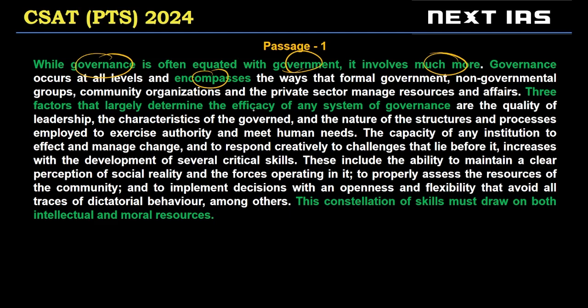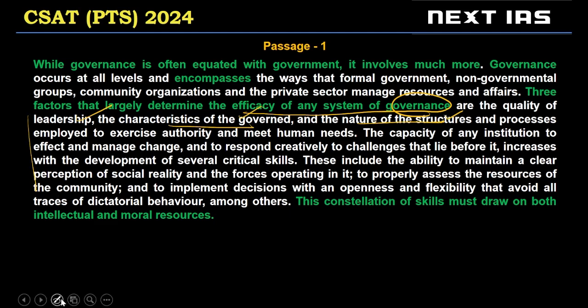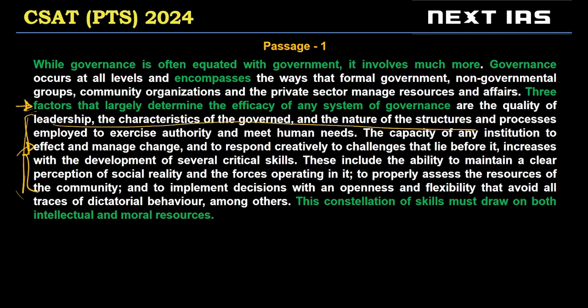Three factors determine the efficacy of any system of governance. Now the author is talking about which three factors lead to efficient governance, and these are mentioned here. Leadership, characteristics of the governed, and nature of the structure. If you notice, I haven't really marked these words, right? Here it says three factors, so I know that the factors are mentioned here. If any question related to them comes, I'll go back and check. So here three factors are written.